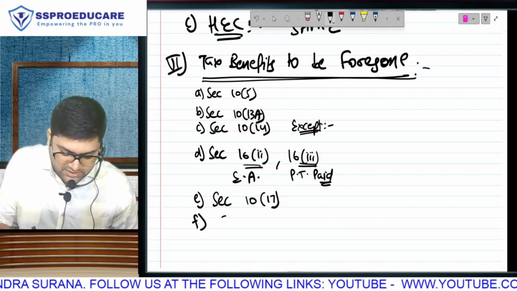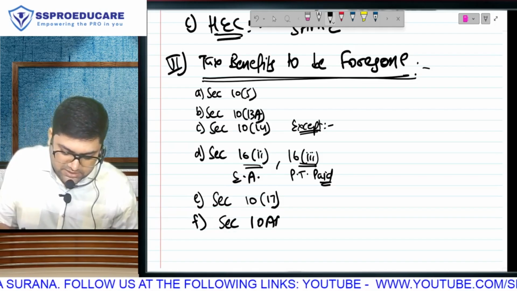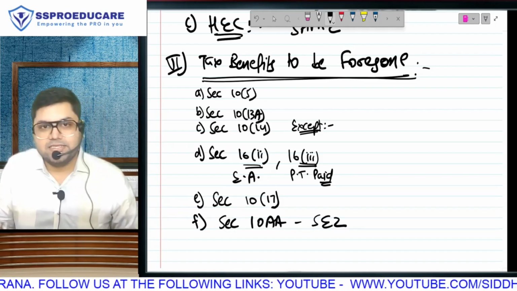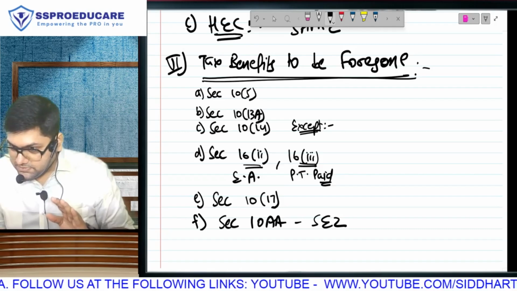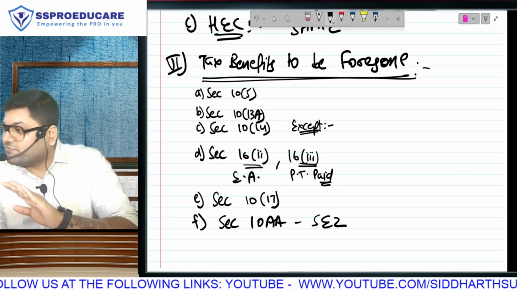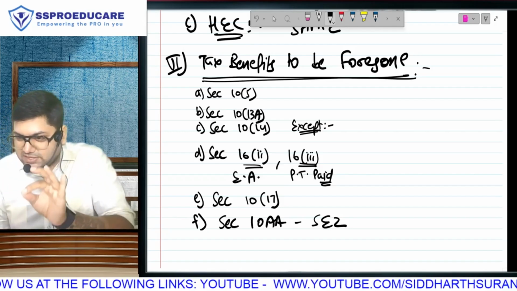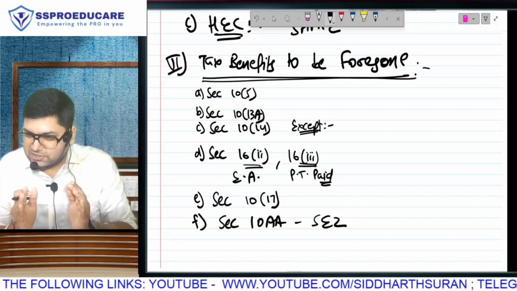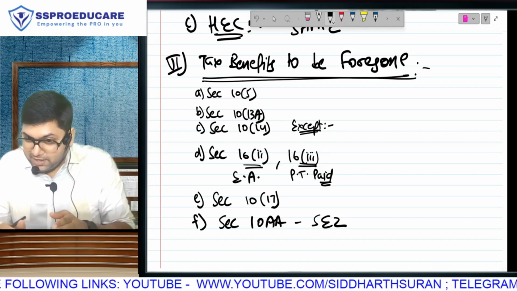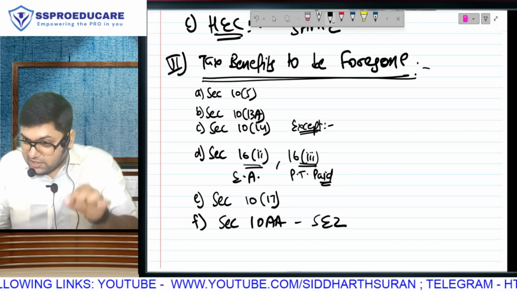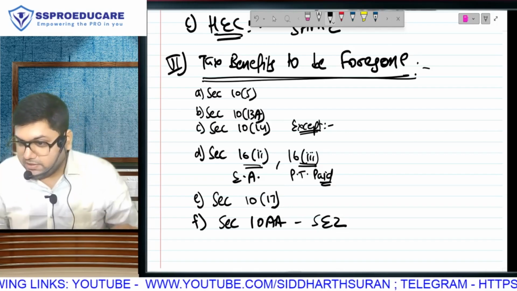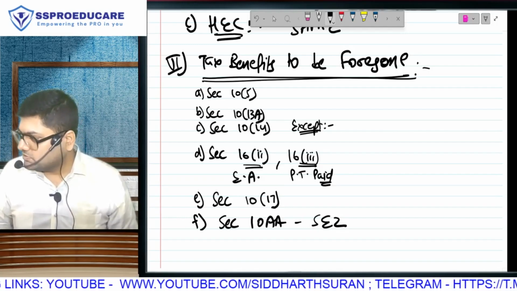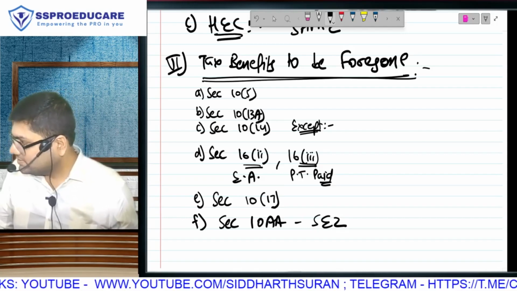If you are taking deduction under section 10AA, deduction for doing business in SEZ, at Inter we do this section. SEZ tax benefit is given for 15 years. First 5 years, next 5 years, and last 5 years, different calculation. In Intermediate only the first 2 slots are important. In Final, in our book, if you check, the 6th chapter in volume 1 is a chapter called Special Economic Zone. Check. You don't trust me? Check.